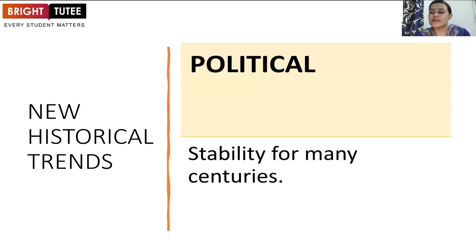Now, when we look into the political historical trends, we saw the stability for many centuries. During the time period of early medieval Indian history, and even the later phase of ancient Indian history, we saw a lot of political instability, because there were small regional kingdoms which were rising up, and there was no central authority.